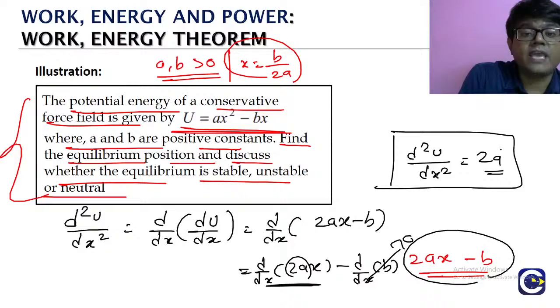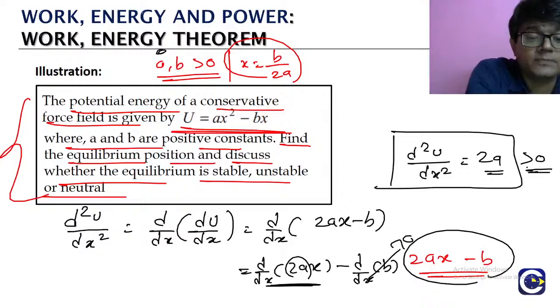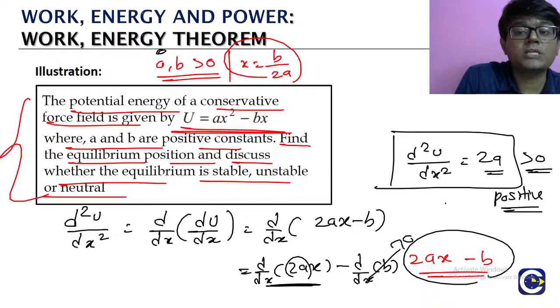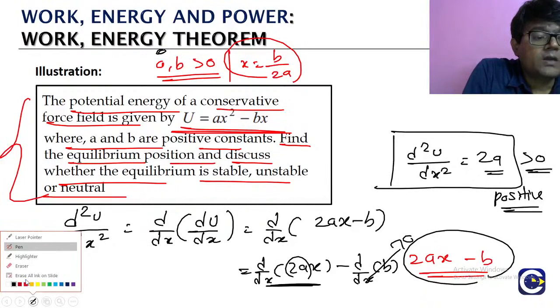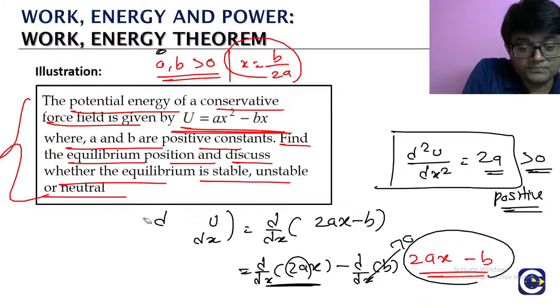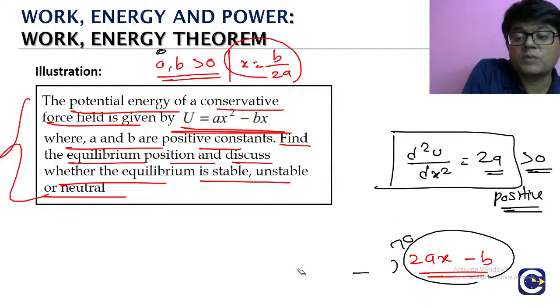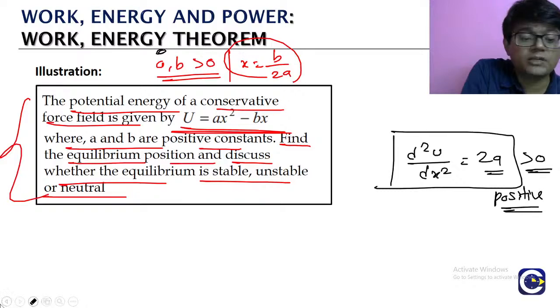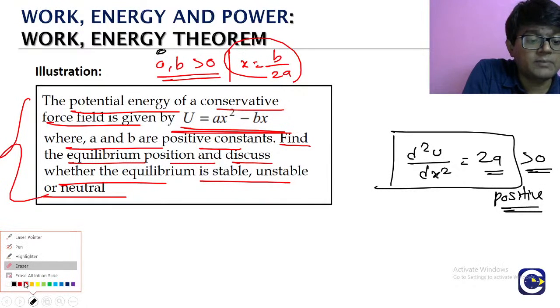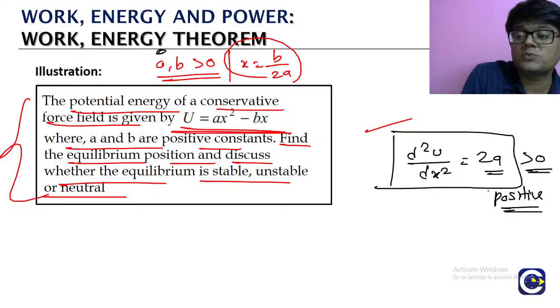So look at the second derivative. It is 2 times a. Already we know a is positive, so the second derivative is clearly more than 0. d square U by dx square is more than 0. Remember what we discussed: when it is positive, the potential energy function there is minimum. That means it corresponds to when the potential energy is minimum.